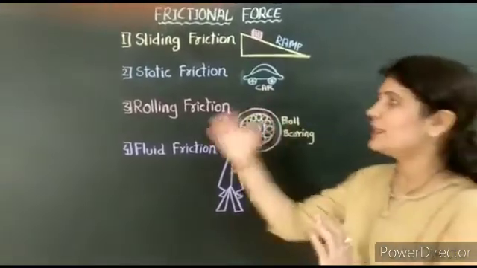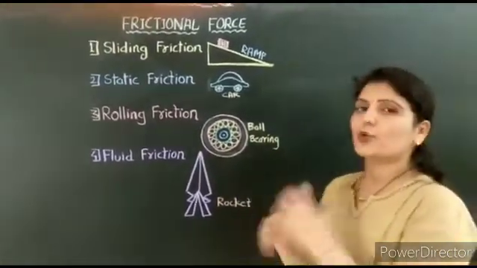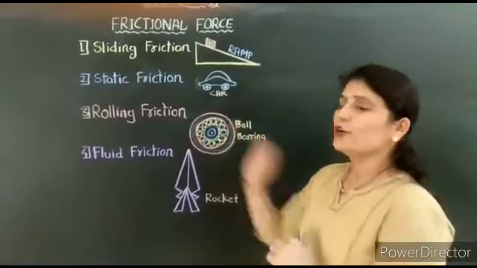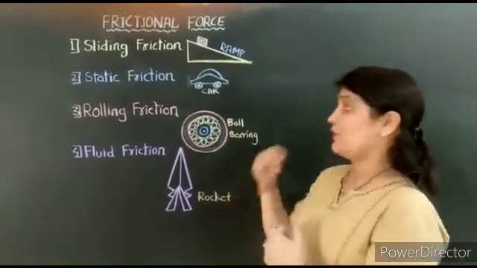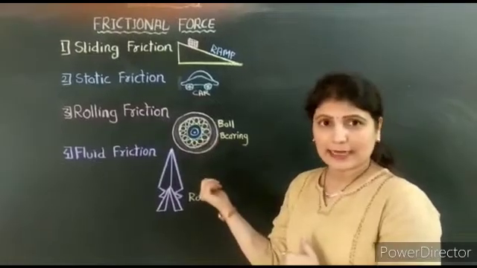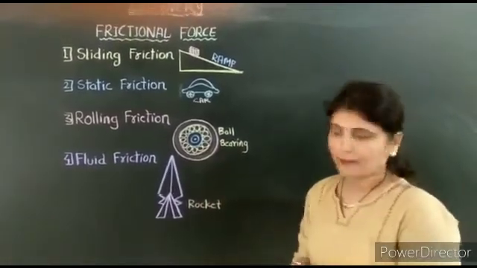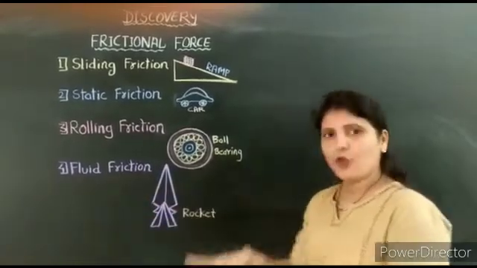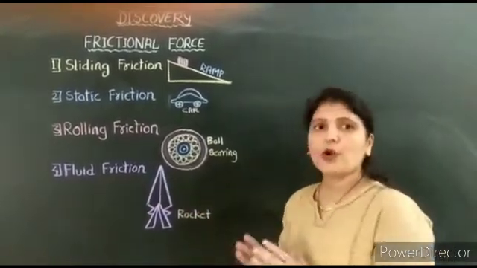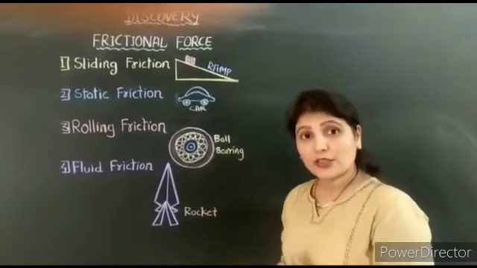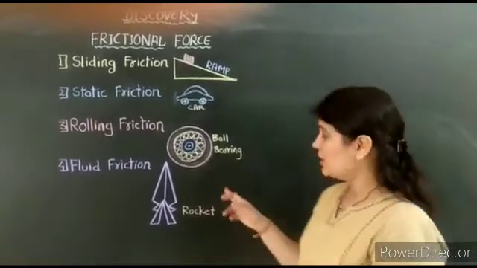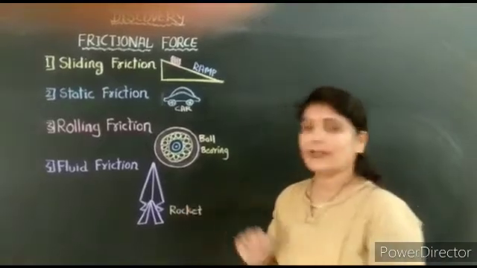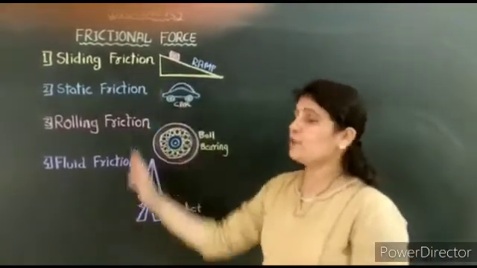The third type is rolling friction. Rolling friction, the word itself explains, means whenever the objects are rolling, that time it shows the rolling friction. Whenever we use the wheels, whenever you use the balls or something like that. The best example is ball bearing. The fourth type is fluid friction. Fluid friction is the friction where the object moves through a fluid. Sometimes it may be water, sometimes it may be the air. So here the example of paper rocket is shown. So these are the 4 types of frictional force. Let us now move on to the first type of frictional force.